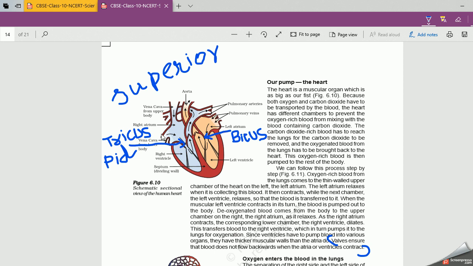Now, the impure blood from all parts of the body comes to the right atrium through the superior vena cava and inferior vena cava.